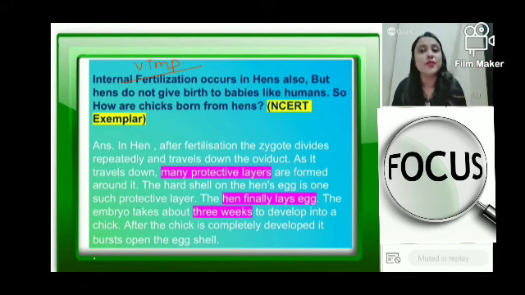Chicks in case of a hen, basically the chicks are going to come out, right? So fertilization is internal for a hen, but they will lay eggs just like any other organism such as fish or frog, but the process of fertilization happens inside the body only.